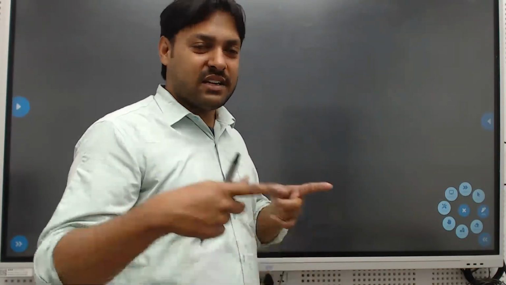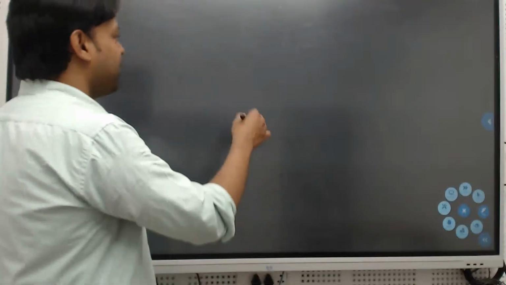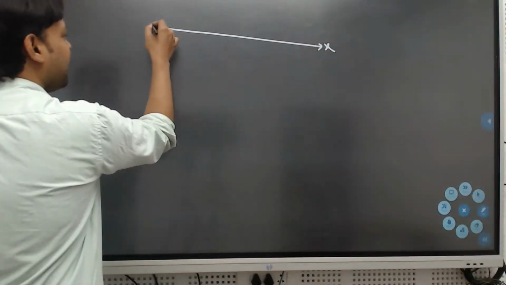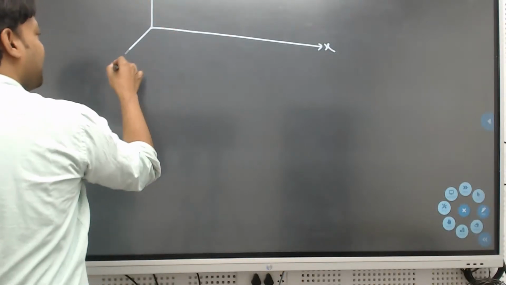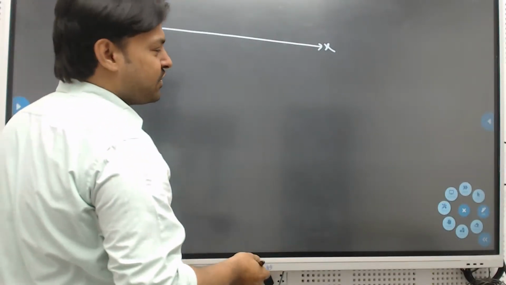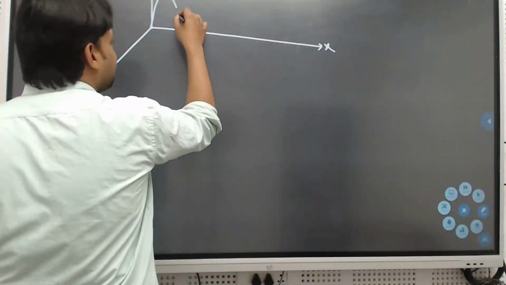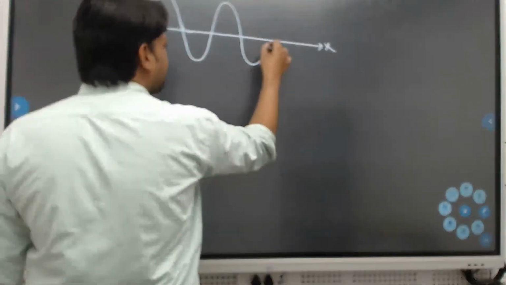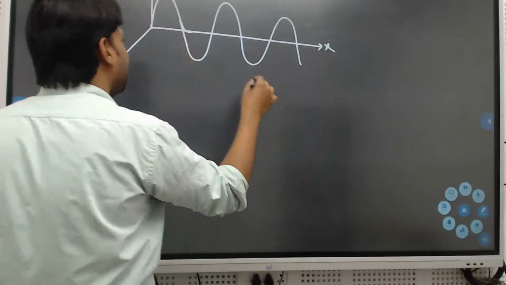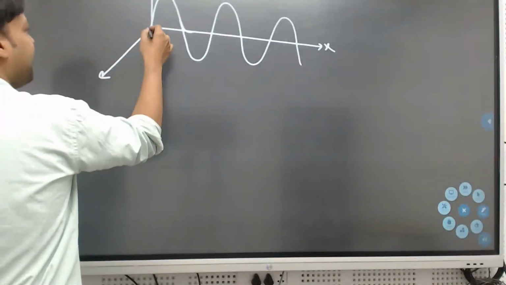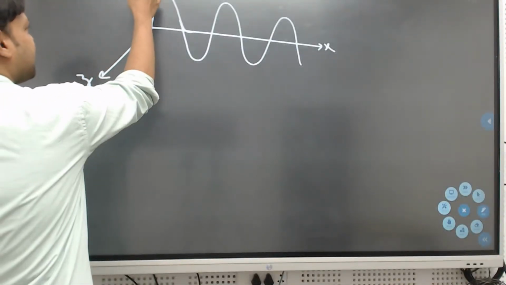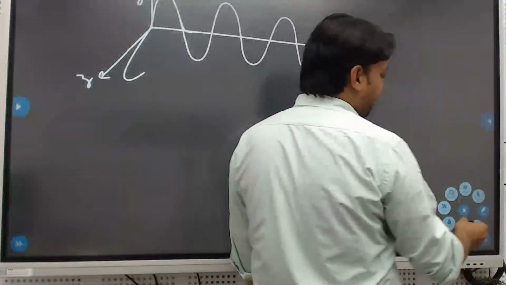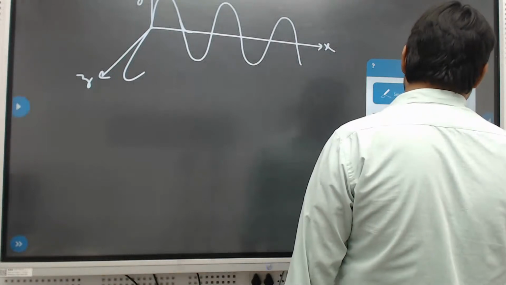So if the propagation is along, let us suppose, the x-axis, with y and z as the other axes, I consider the electric field along the y-axis and the magnetic field along the z-axis.